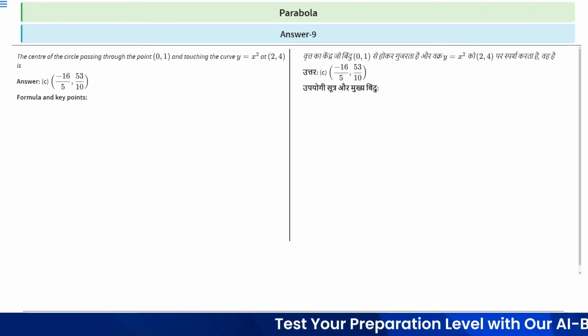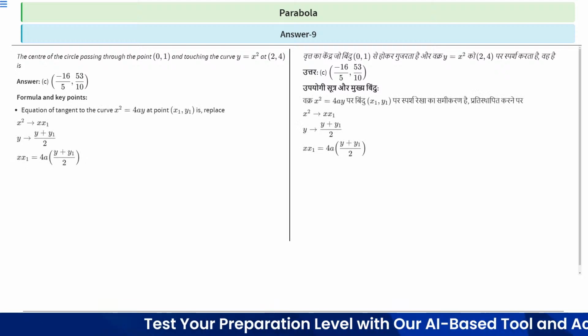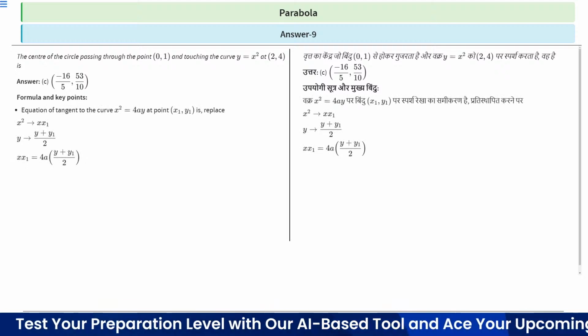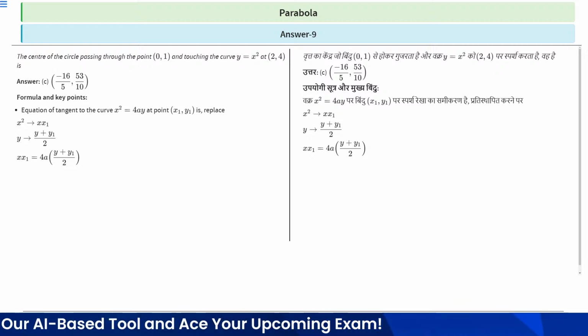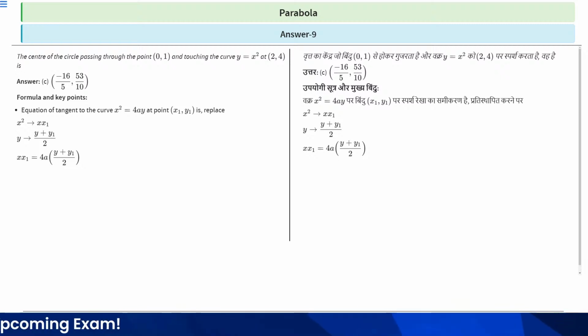So the formula and key points we will use in this question: the equation of the tangent to the curve x square is equal to 4ay at point (x1, y1) is obtained by replacing x square with x x1 and y with (y plus y1) by 2. Therefore x x1 is equal to 4a into (y plus y1) by 2, right?